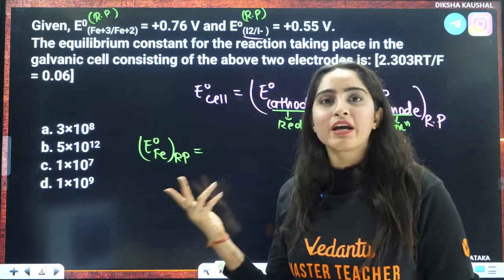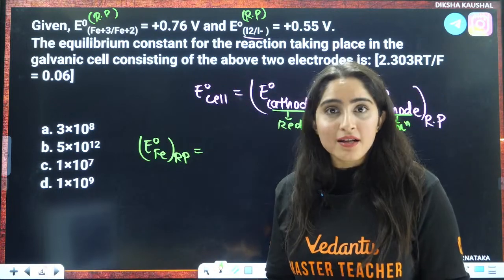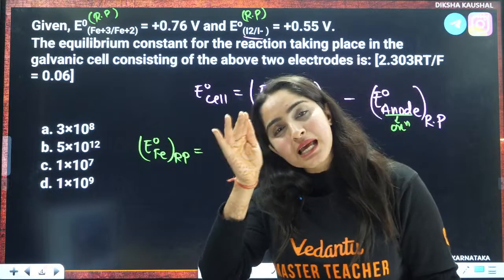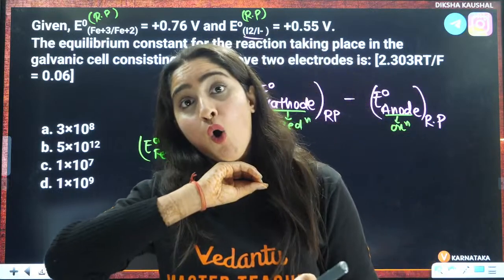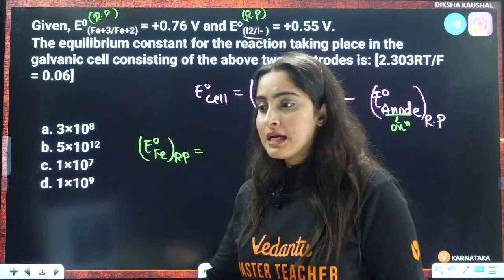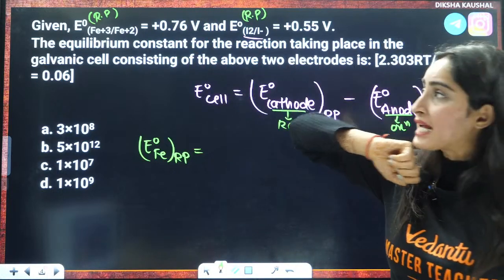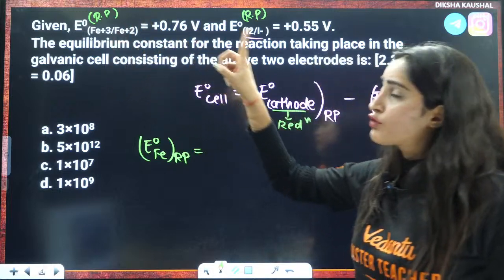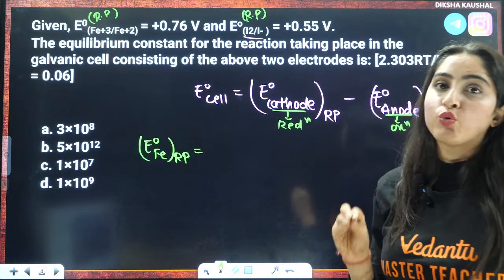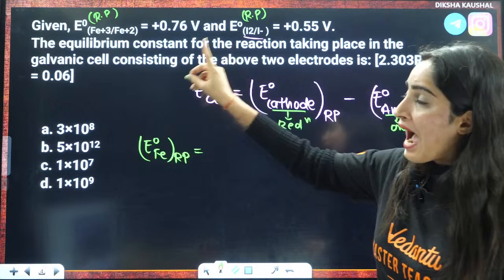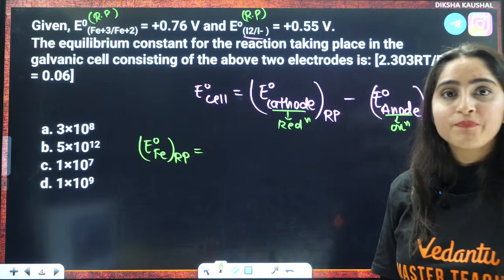Why, ma'am? Why is Fe cathode? You need to tell me the answer, right? So that is why, step by step, I am telling you the reason for all the things that I am saying. So here, this will become your cathode, from Fe3+ to Fe2+. That means iron is acting as a cathode, right?